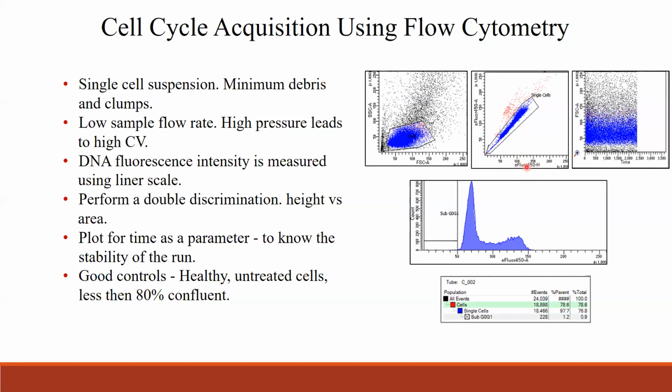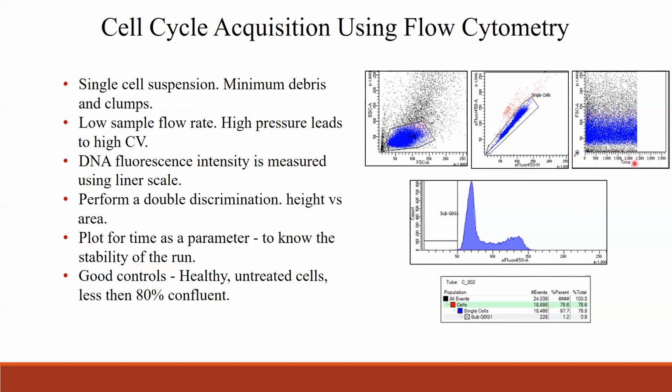And here you have on the x-axis height, the parameter height. In this case, it is DAPI. So the height versus area, and then you see this diagonal single cell population here, and then there will be the high area. The higher the area, you can eliminate those doublet cells, and then gate on only single cells. And then the next gate, this gate, you can keep this gate open. Even if you don't gate on this one during the acquisition, if necessary, you can gate during analysis.